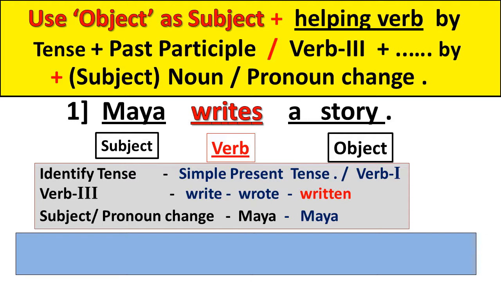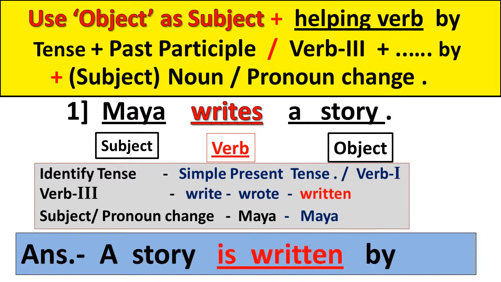After understanding the tense, verb form, and pronoun changes of the subject, then we use the above formula. With the help of the above formula, you convert the sentence from active voice to passive voice. The answer will be: a story is written by her. This is the answer of the above sentence. Now we understand how to solve an active voice sentence into a passive voice sentence. Memorize the above formula and technique. With the help of this technique, we can solve each and every sentence very easily.